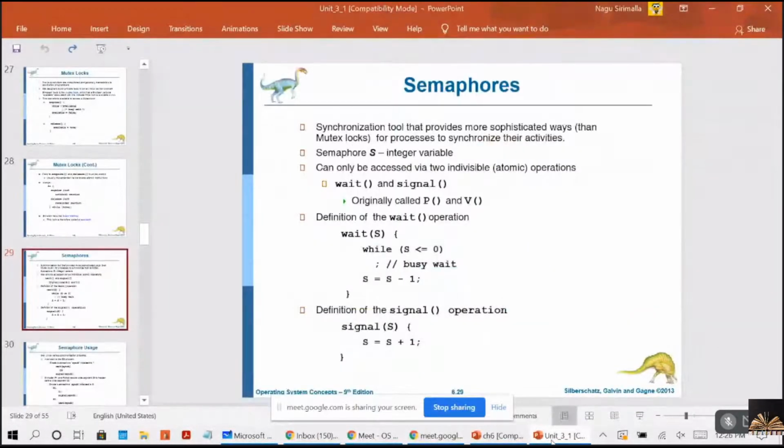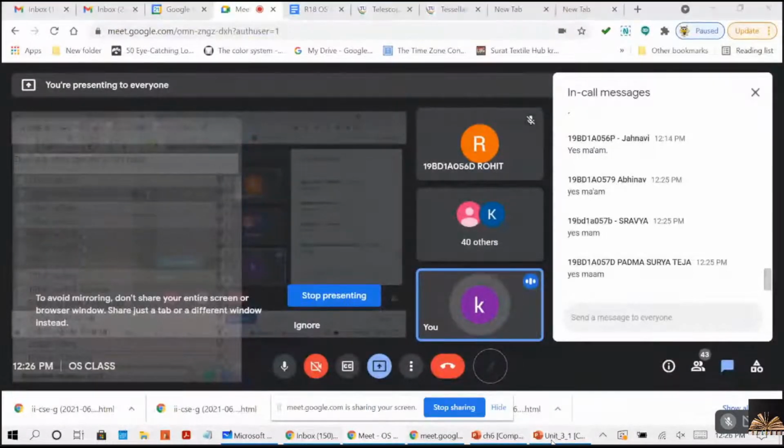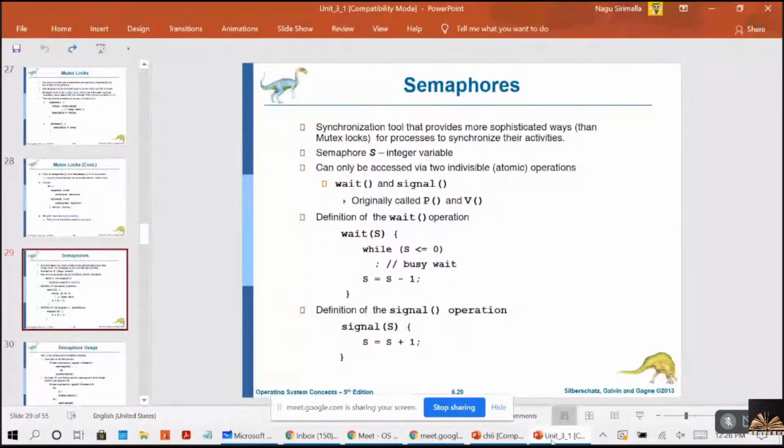Now, a semaphore, we can represent the semaphore with S. A semaphore S is an integer variable, right?